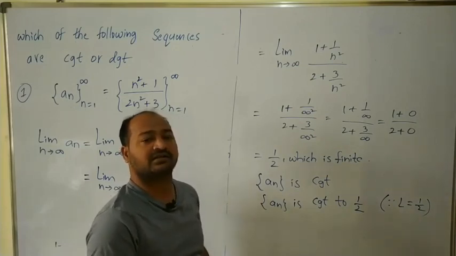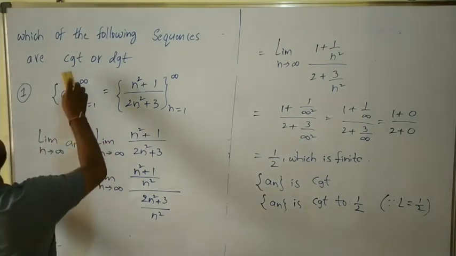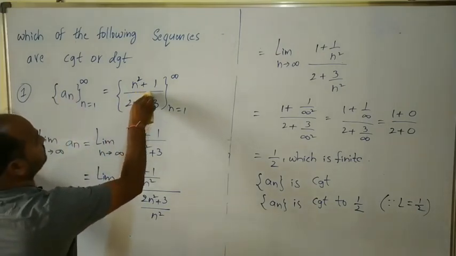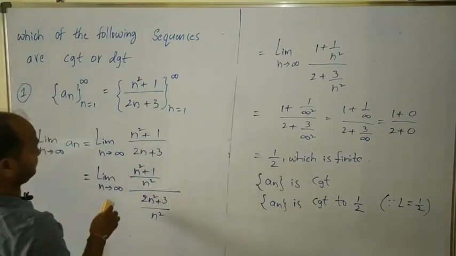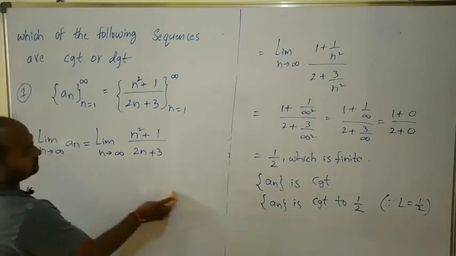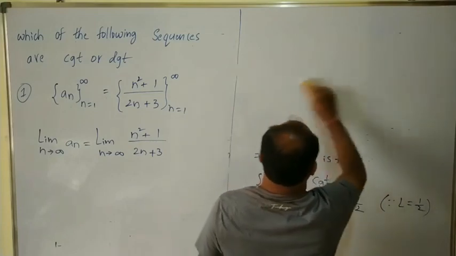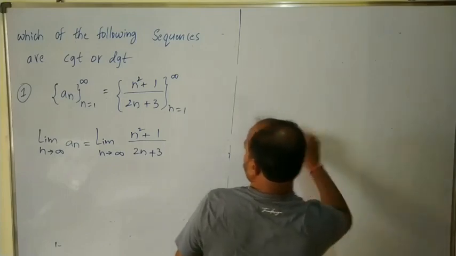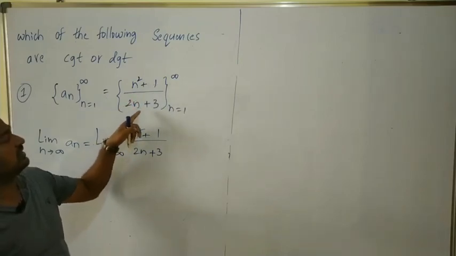So next we will see another problem. Suppose you have the sequence n square plus 1 by 2n plus 3.